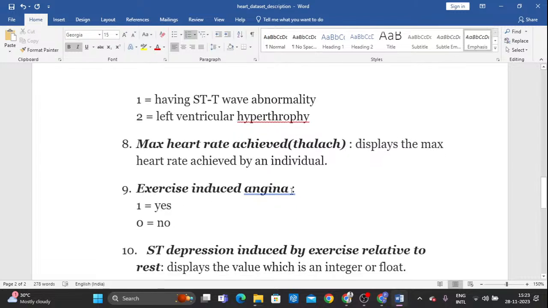And next, exang. We can call it exang. This is the name. Here there are two types, 1 or 0: whether exercise-induced angina is present or not.